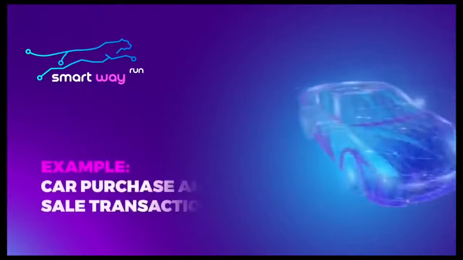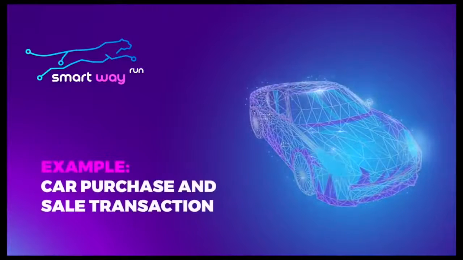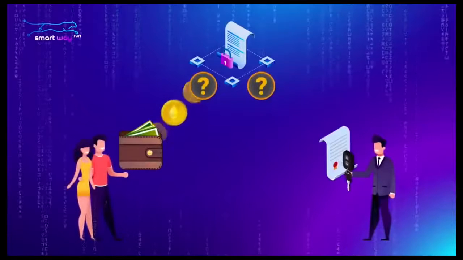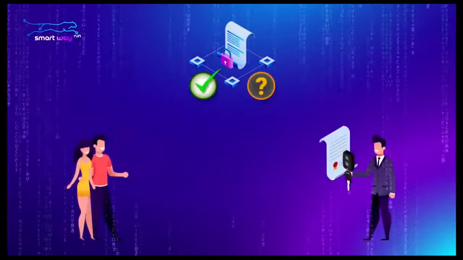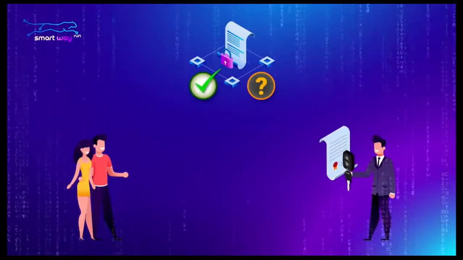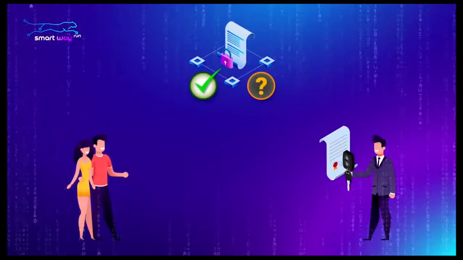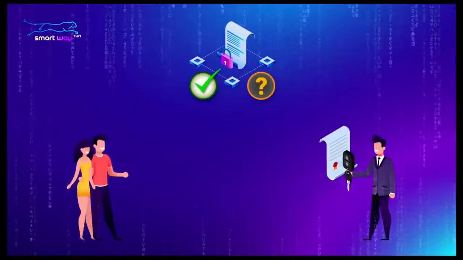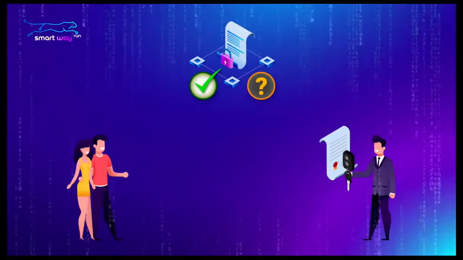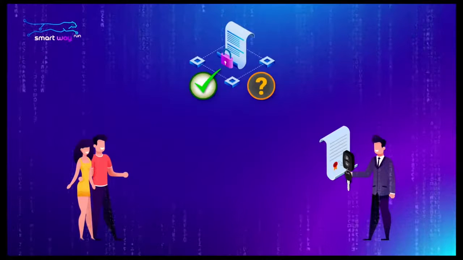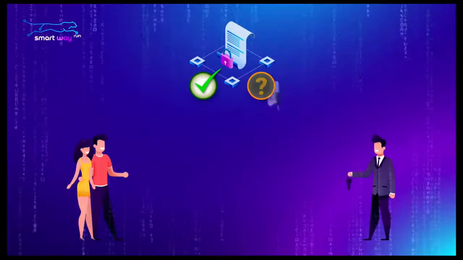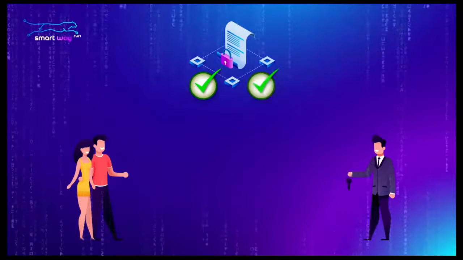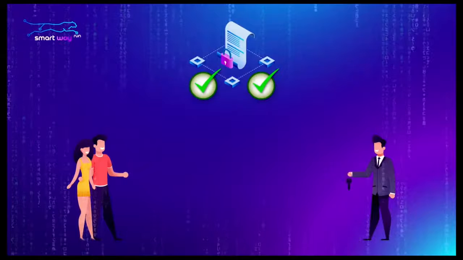Example: a car purchase and sale transaction. The buyer transfers the entire amount for the car to the address of the smart contract. From now on, the deal can be considered open. The contract code stipulates that the contract will transfer this amount to the seller's wallet only when the buyer is appointed as the owner of this car in the electronic database.